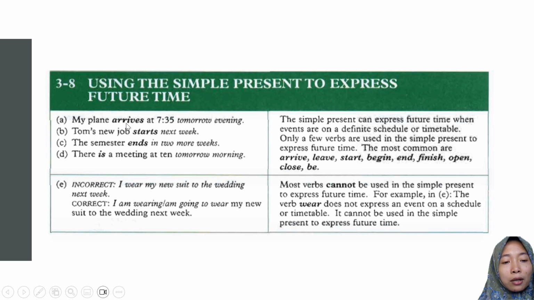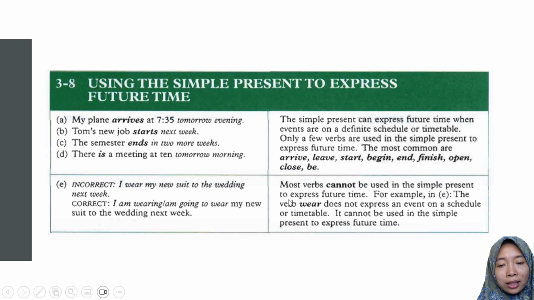My plane arrives at 7:35 tomorrow evening. Tom's new job starts next week. Okay, if you talk about a definite schedule in the future, you can use simple present to express future activity. And then the semester ends in 2 more weeks. There is a meeting at 10 tomorrow morning. Those are the examples of simple present expressing future event in a definite timetable or schedule.